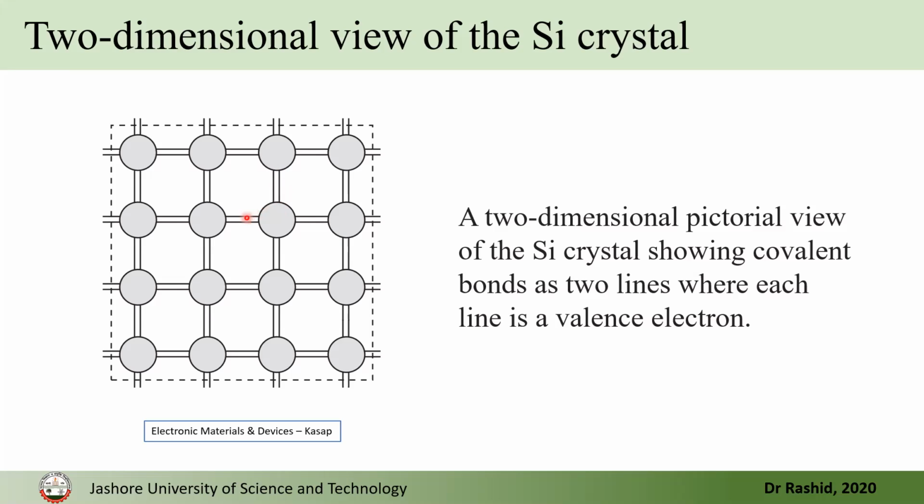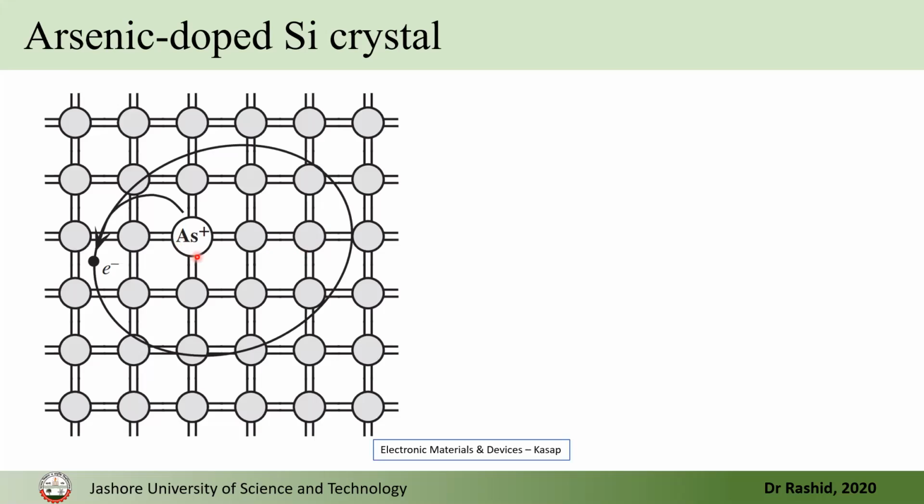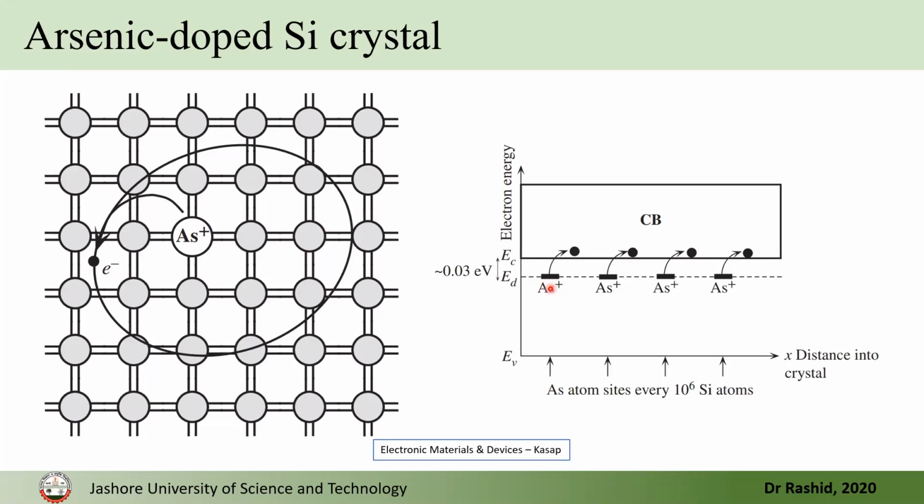Each line represents an electron. Now, if we dope with arsenic, a group 5 element, we'll have an extra electron. This means that this will be the donor, and the electron from the donor ion goes to the conduction band and the arsenic becomes positive. This is what's shown here. The electron is free. It can move within the system.